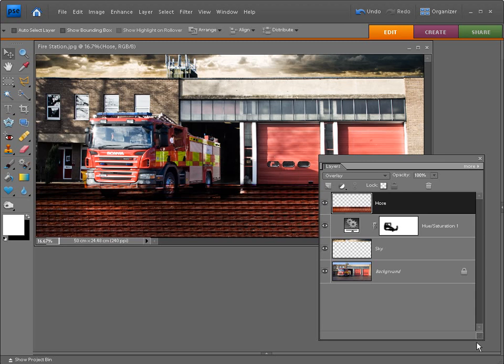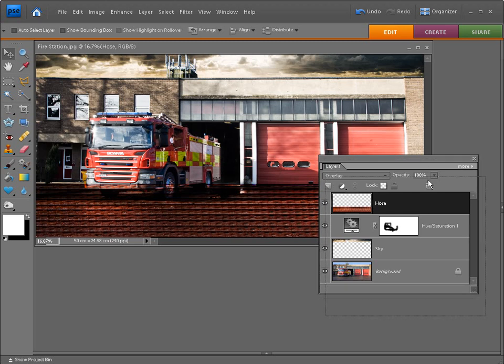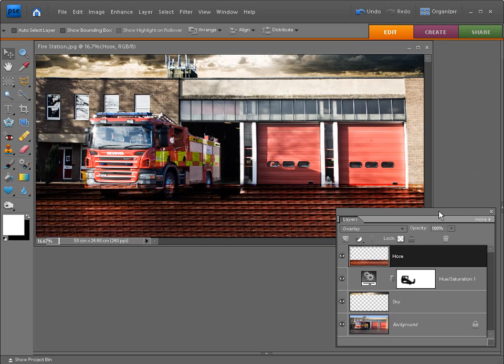So I'm just going to make my layers palette a little bit smaller because it's taking up quite a lot of area on the screen, so I'm just going to move that down there. And making sure you're selected on your hose layer in the layers palette, go across into the toolbox and pick out the eraser tool. Move into the options bar and set the eraser to 250 pixels with an opacity of